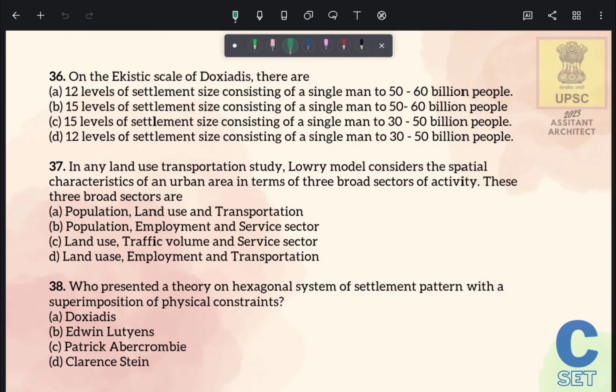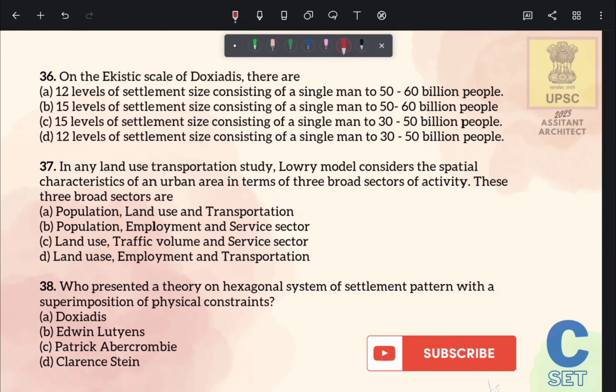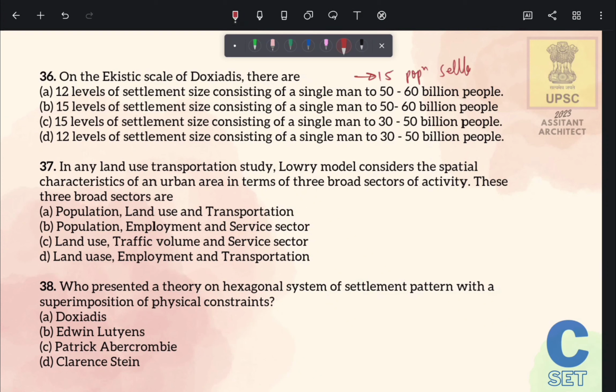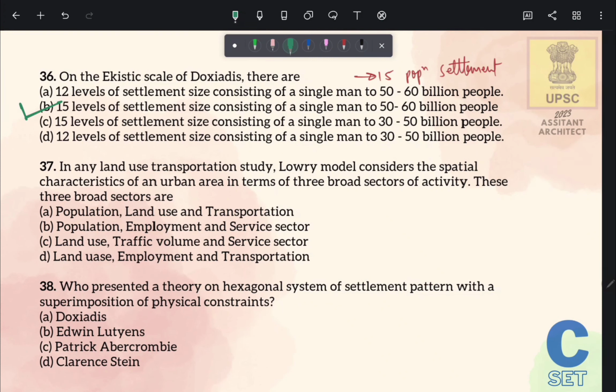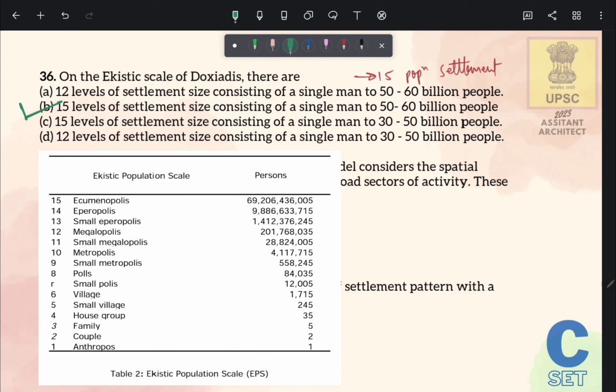On the acoustic scale of Doxiadis, there are... So as per acoustic scale of Doxiadis, there are 15 levels of population settlement, which start from a single person to almost 50 to 60 billion people. Therefore the correct answer of this question is option number B, 15 levels of settlement size consisting of a single man to 50-60 billion people. And these are all the 15 levels of acoustic scale, which start from Anthropos to Ecumenopolis. Let's move to the next question.